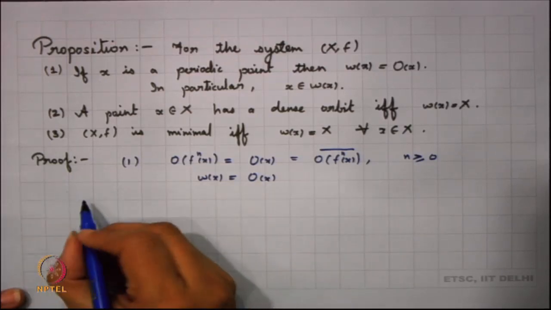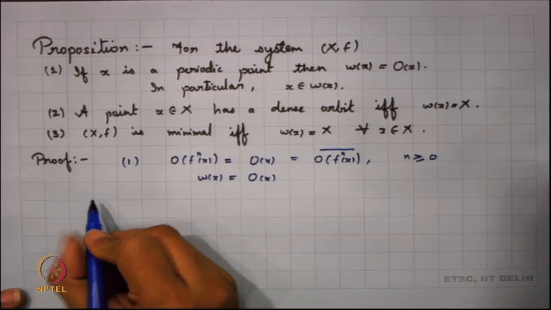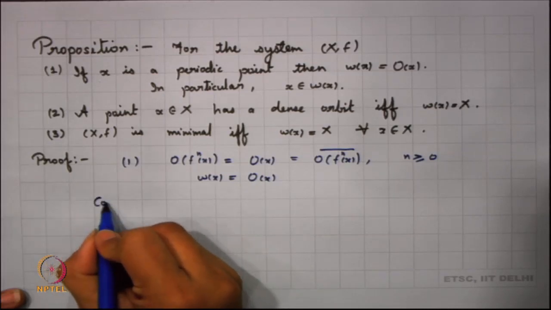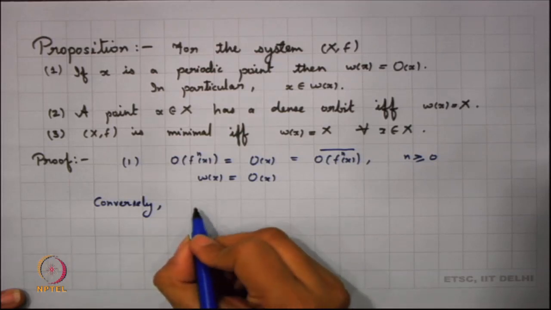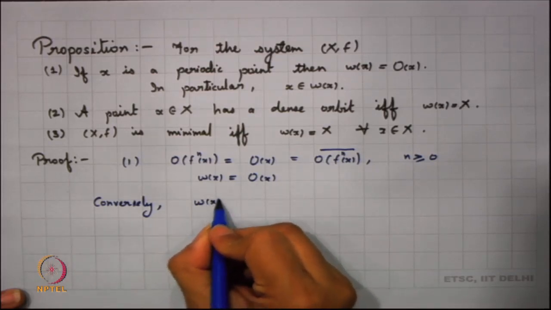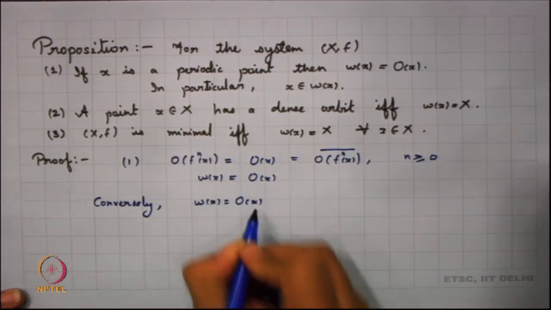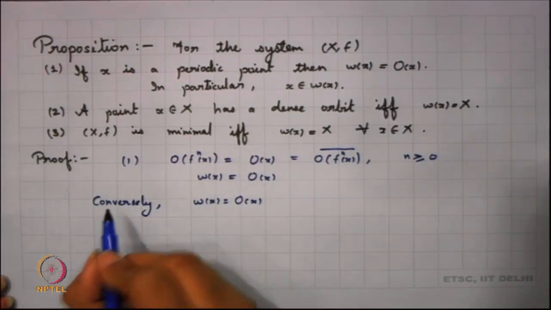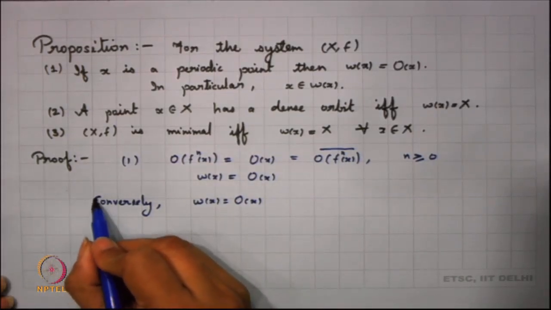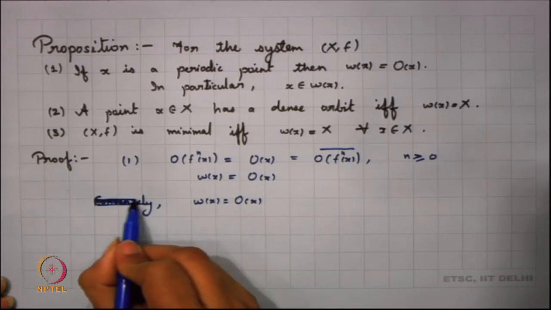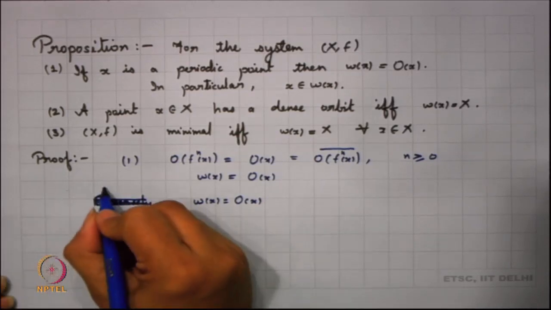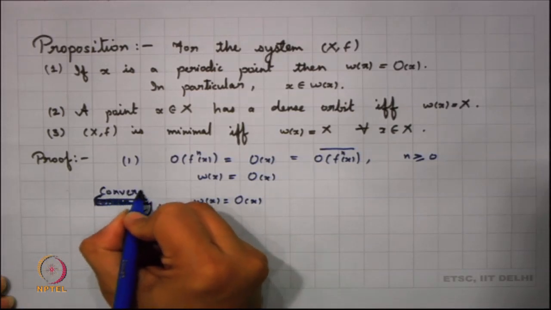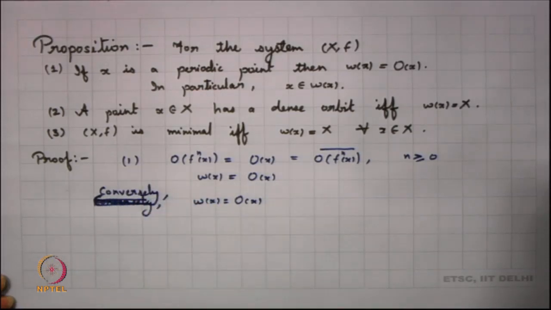What happens conversely? What happens in that case? I just have the orbit of x. What happens if the orbit is infinite? Let us look into that part conversely now. Since I have written conversely, let us look into that part. Now, what happens in this particular case?